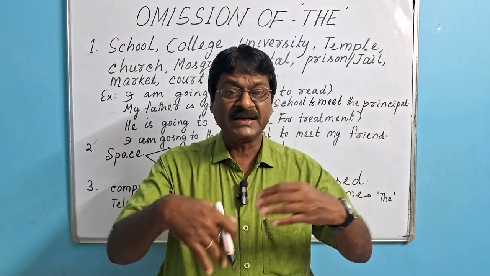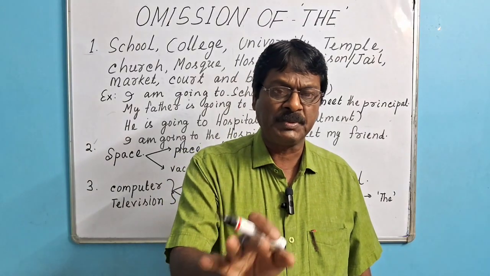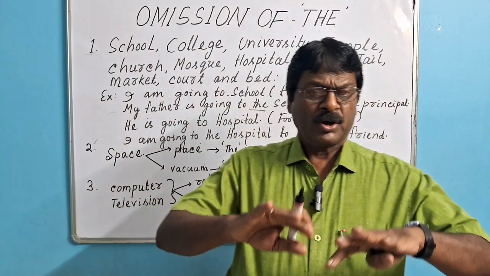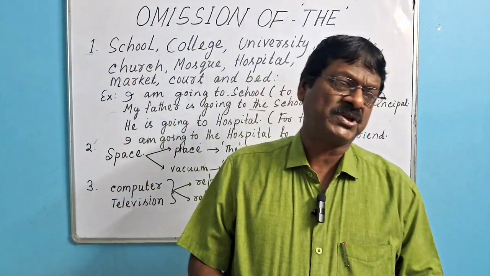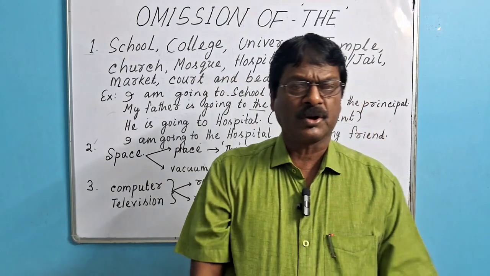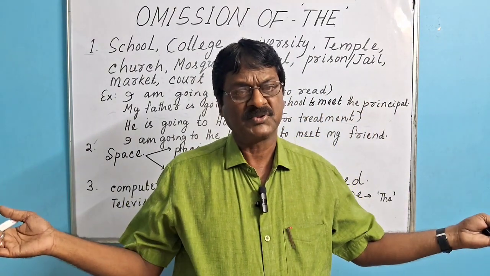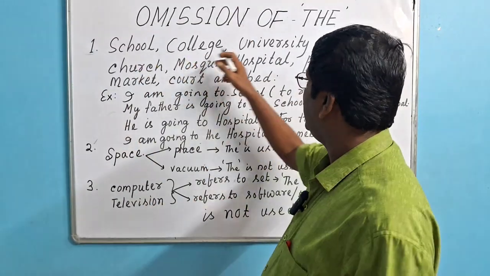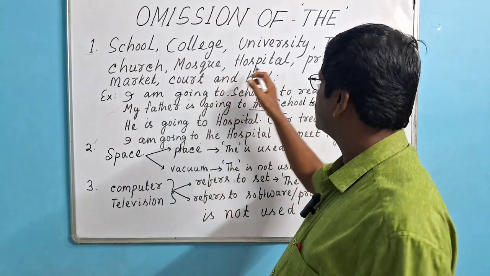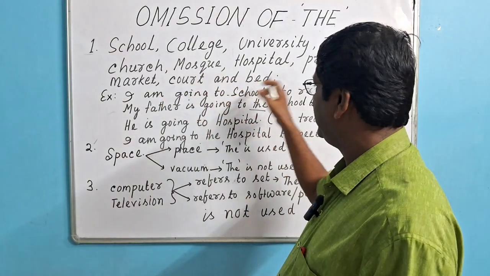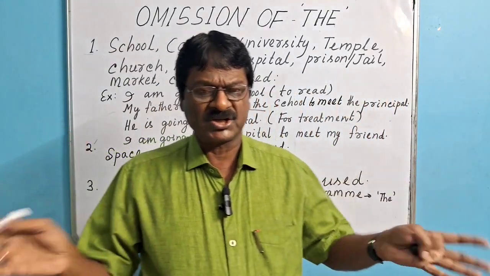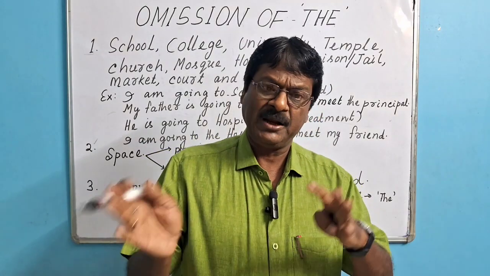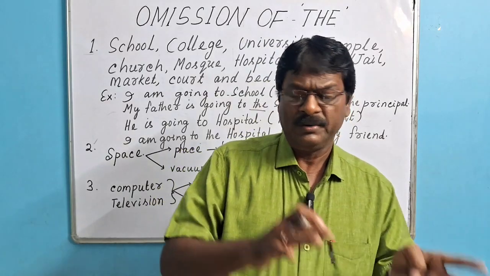For example, I am watching television. Here "the" is not used before television. Here television means the programs. And similarly, "computer has changed our lifestyle." Here computer means the programs in the computer that have changed our lifestyle. So here we shall deduce the conclusion now: school, college, university, temple, church, mosque, hospital, prison, jail, market, court and bed. These are the words that sometimes take the definite article "the" before them, and sometimes they don't.